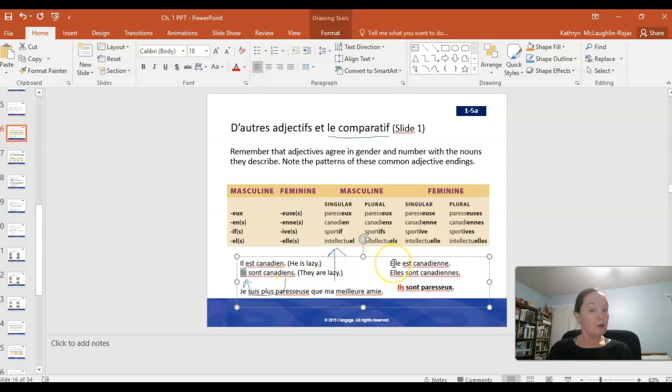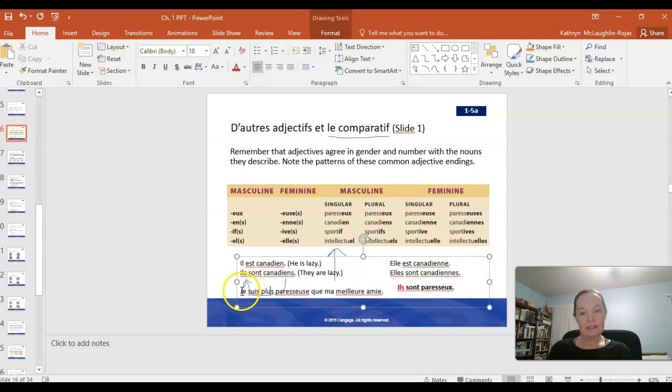I can talk about one female. Elle est canadienne. And notice, of course, the pronunciation is going to change. And if I have a plural female group, I will also say elles sont canadiennes. The spelling doesn't change. Well, it changes by adding an S, but it sounds exactly the same. And I have to change my form of être to match the subject too.